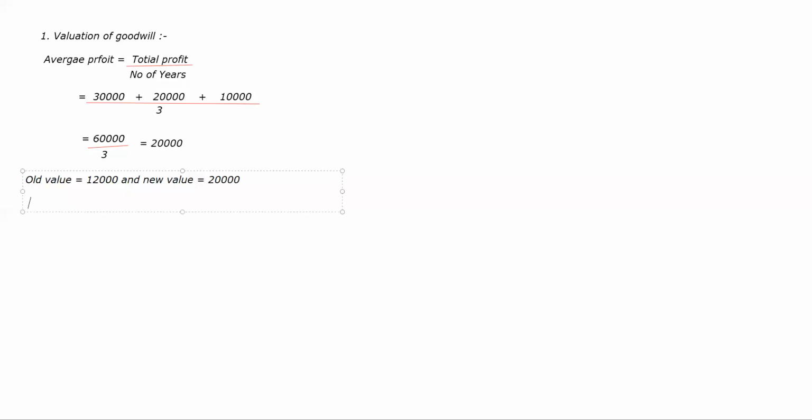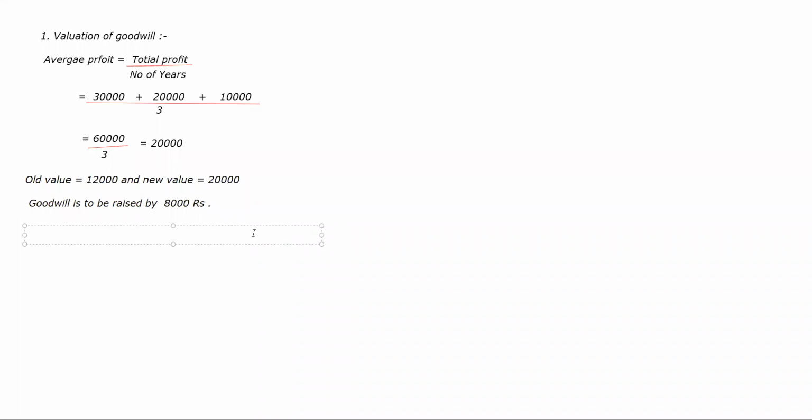That means goodwill is to be raised by 8,000 rupees. This is a very important adjustment.